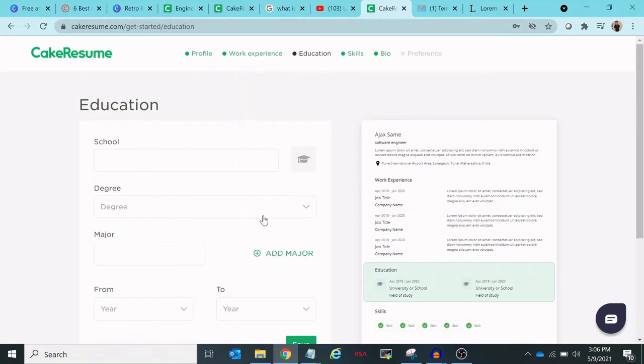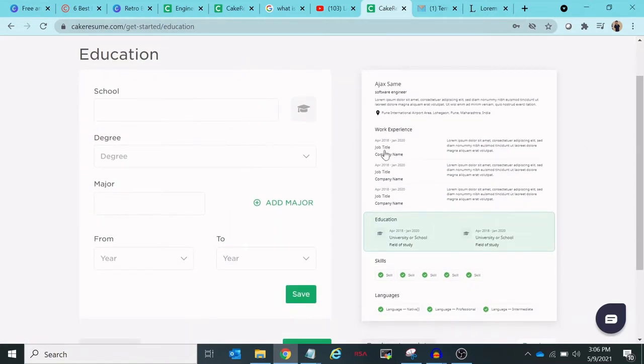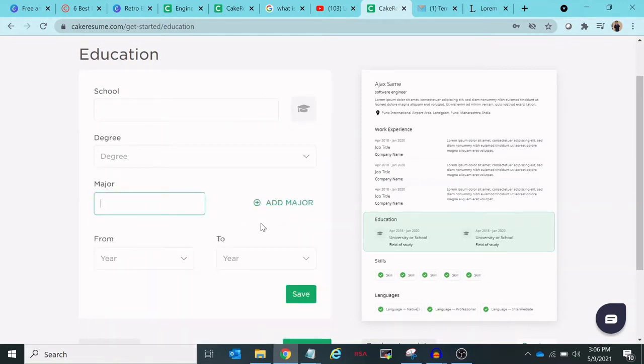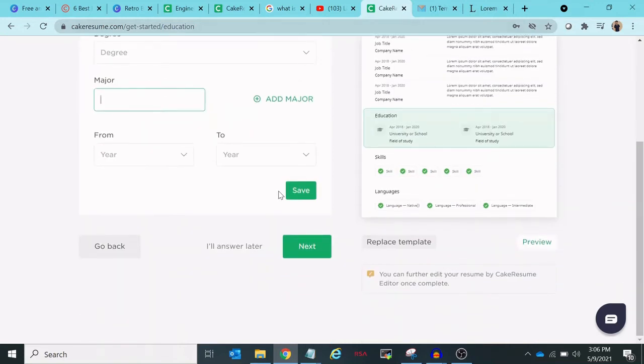Okay, this is the education section where you will have to provide everything related to your schooling, your college, whatever degree you have done. You will have to also upload the image here of your college, or any logo you can upload here. Okay, you will have to provide the duration also. So for now I will click on I will answer later.